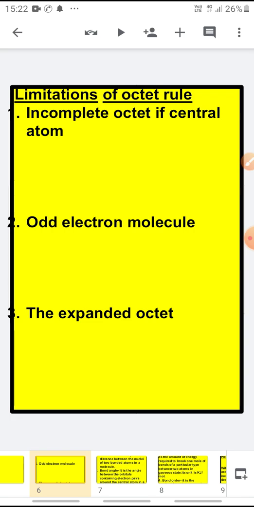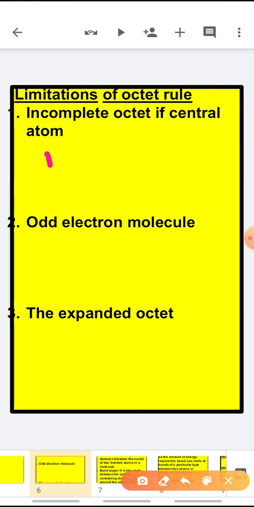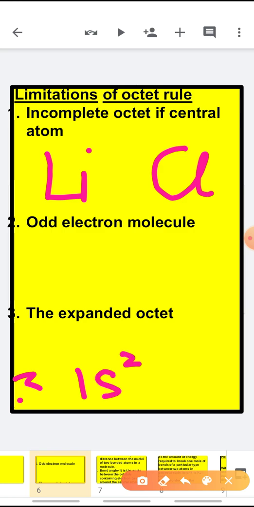This is especially the case with elements having less than 4 valence electrons. For example, LiCl. LiCl is a stable compound, but its octet is incomplete. In LiCl, you all know that lithium, the atomic number is 3, 1s2, 2s1.